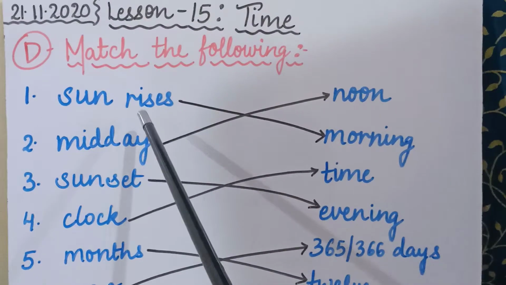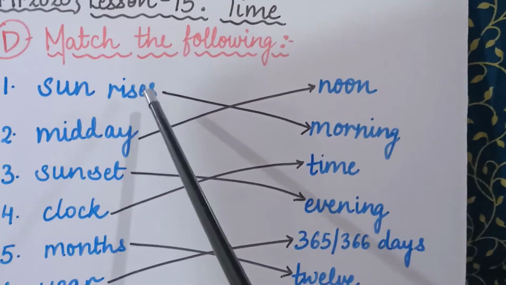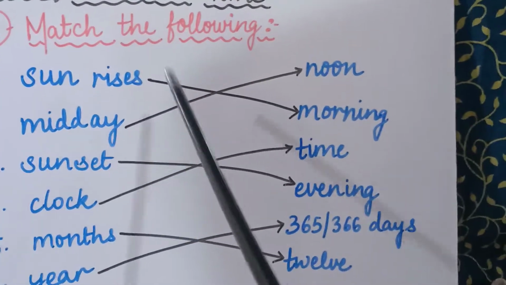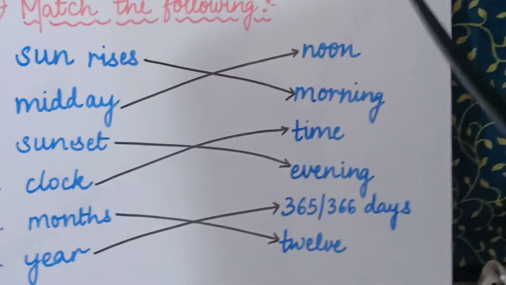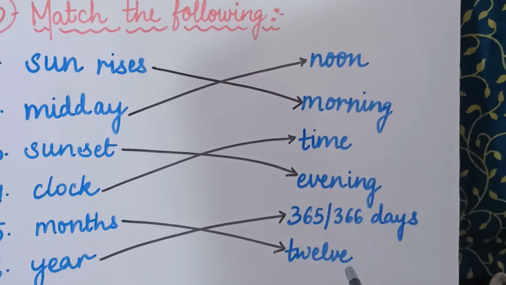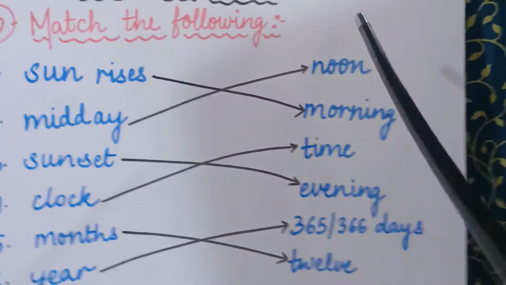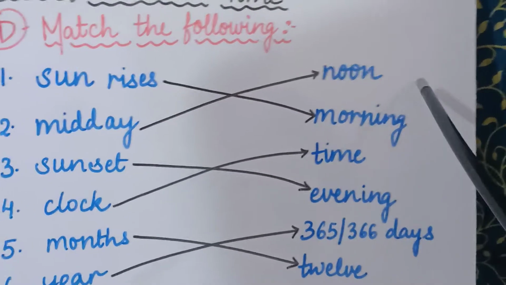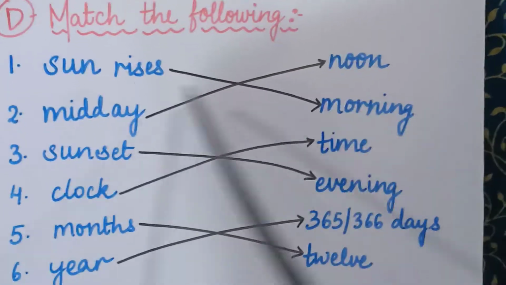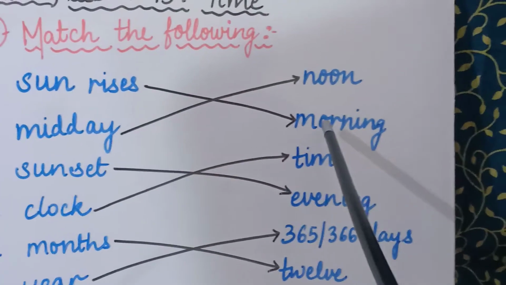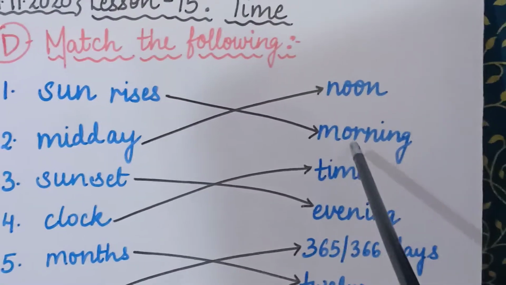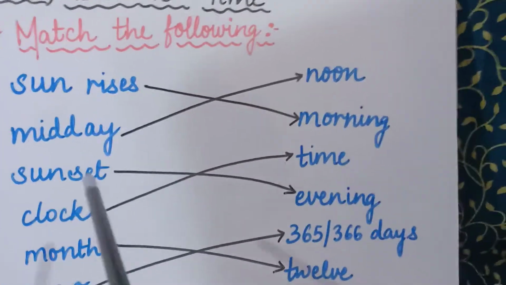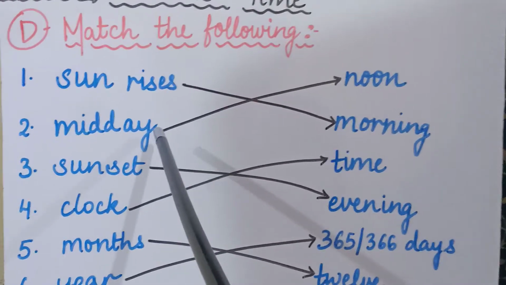Sun rises means sun kahan se nikalta hai subah. So you all know that the sun rises in the east and it rises in the morning. From here you will see which answer is suitable for this word. Sun rises, either it should be east or morning. We have written here morning, so the correct answer will be sun rises in the morning. So we will match sun rises with morning. Okay, sunrise kab karta hai? Subah, morning mein. Clear?